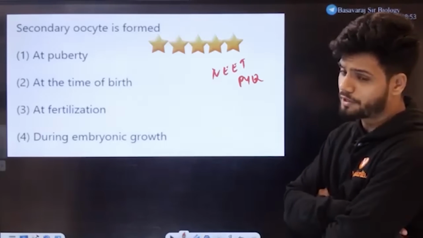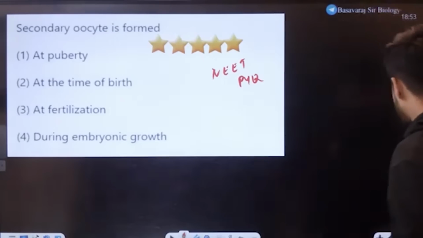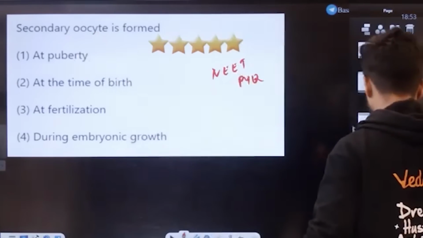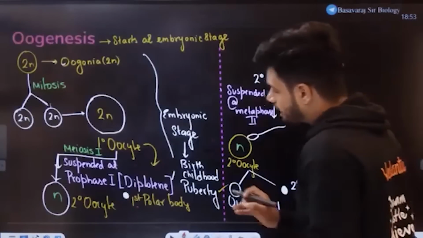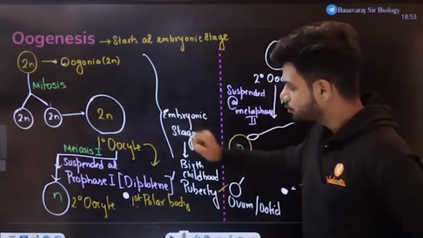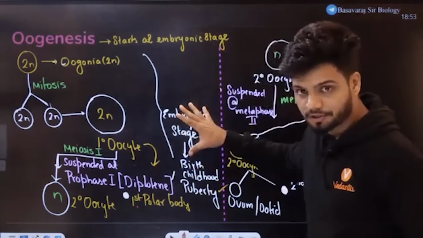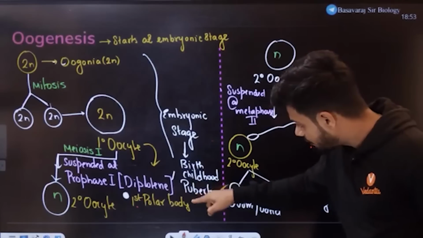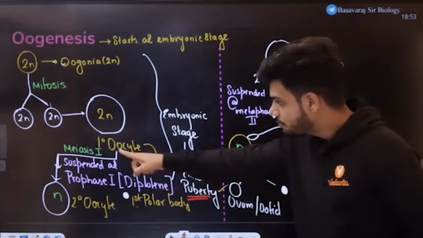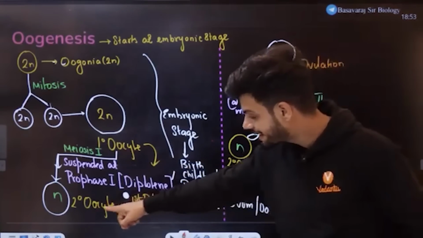Now I can see who is going wrong very clearly. Now students, again, the question is asking secondary oocyte. Yes or no? Yes sir, secondary oocyte. Now you tell me, students, at embryonic stage, primary oocyte. It says clearly on this board right here, during puberty what happens? During puberty, meiosis 1 is completed and we get secondary oocyte.